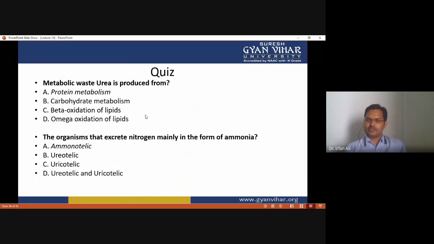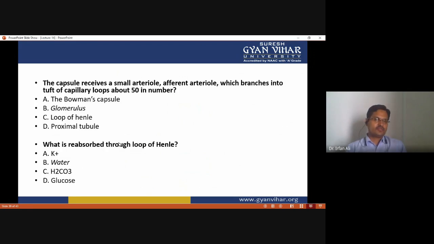Now you have to attempt a quiz. The first question: the metabolic waste urea is produced from what? It is produced from protein metabolism, during the catabolism of proteins or amino acids. The organisms that excrete nitrogen mainly in the form of ammonia are called ammonotelic. The capsule receives a small afferent arteriole, which branches into a tuft of about 15 capillary loops. This part of the nephron is called the glomerulus.